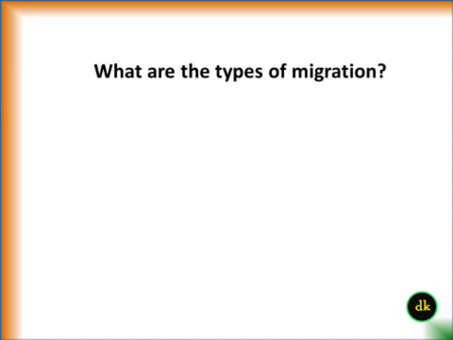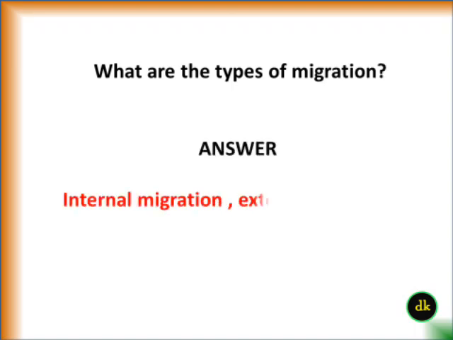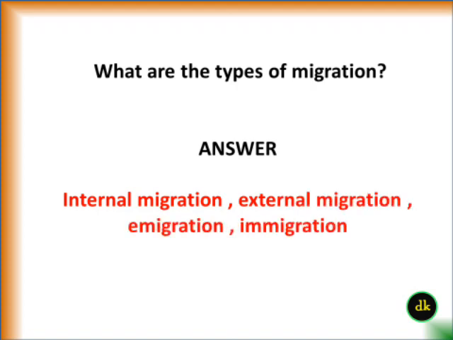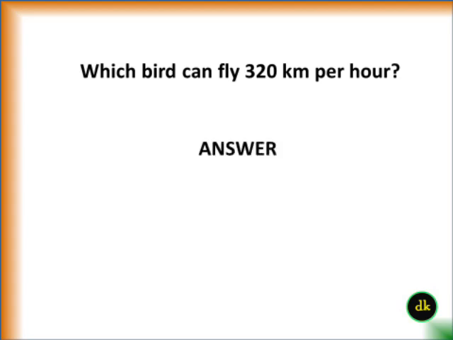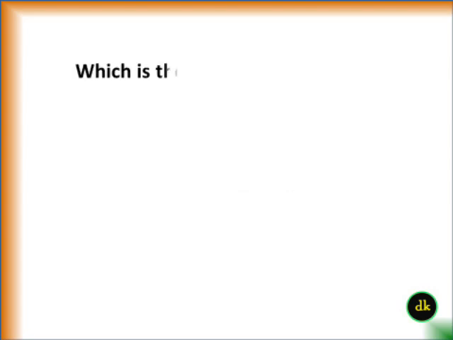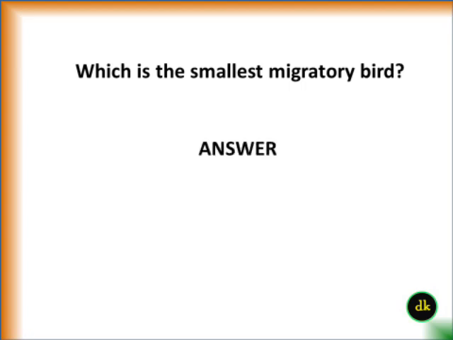What are the types of migration? Internal migration, external migration, immigration. Which bird can fly 320 km per hour? Peregrine falcon. Which is the smallest migratory bird? Hummingbird.